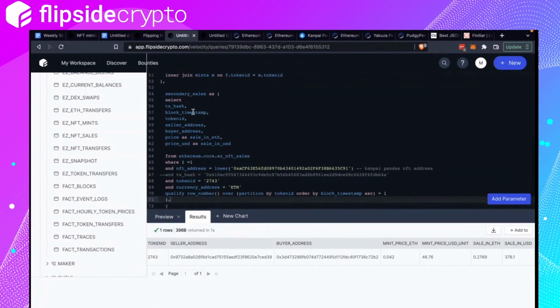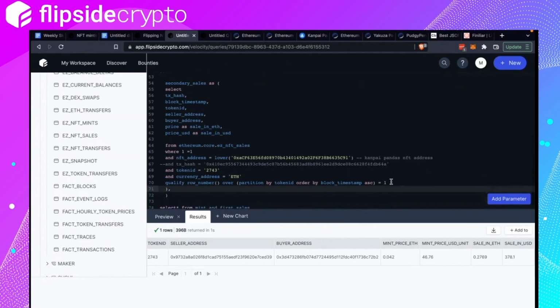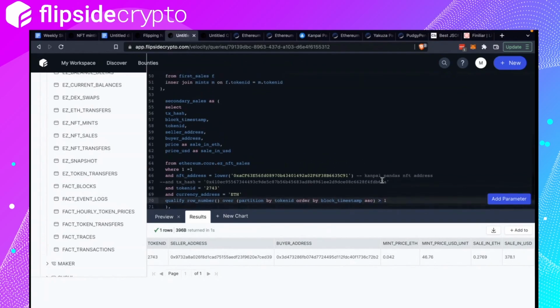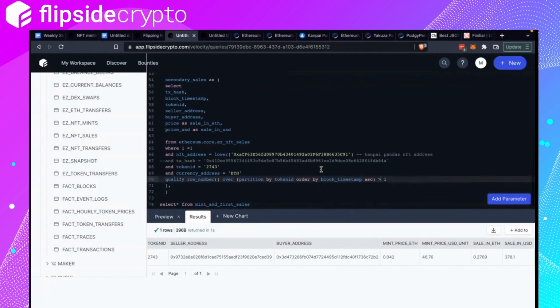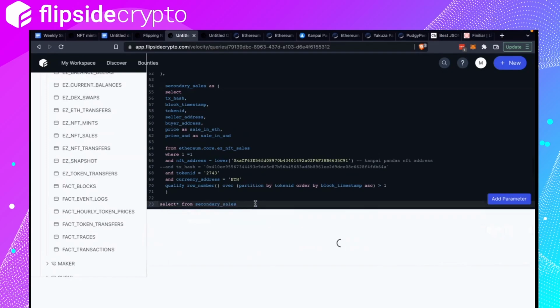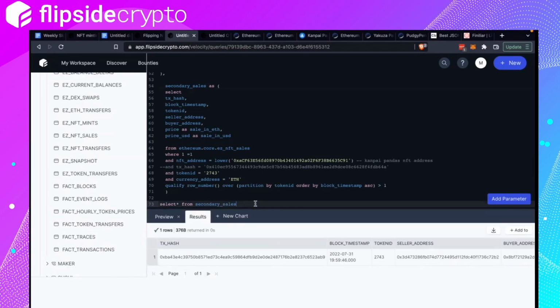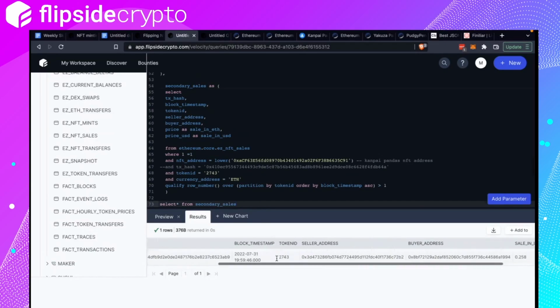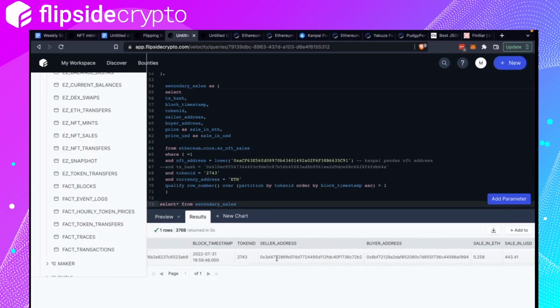Select transaction hash, block timestamp, token ID. All is good except I want to say this is more than one. So these are all the sales except for the first sale. I'm going to run this just to see what I get. Okay, so we got one, which means the only secondary sale that occurred for this token ID is this.